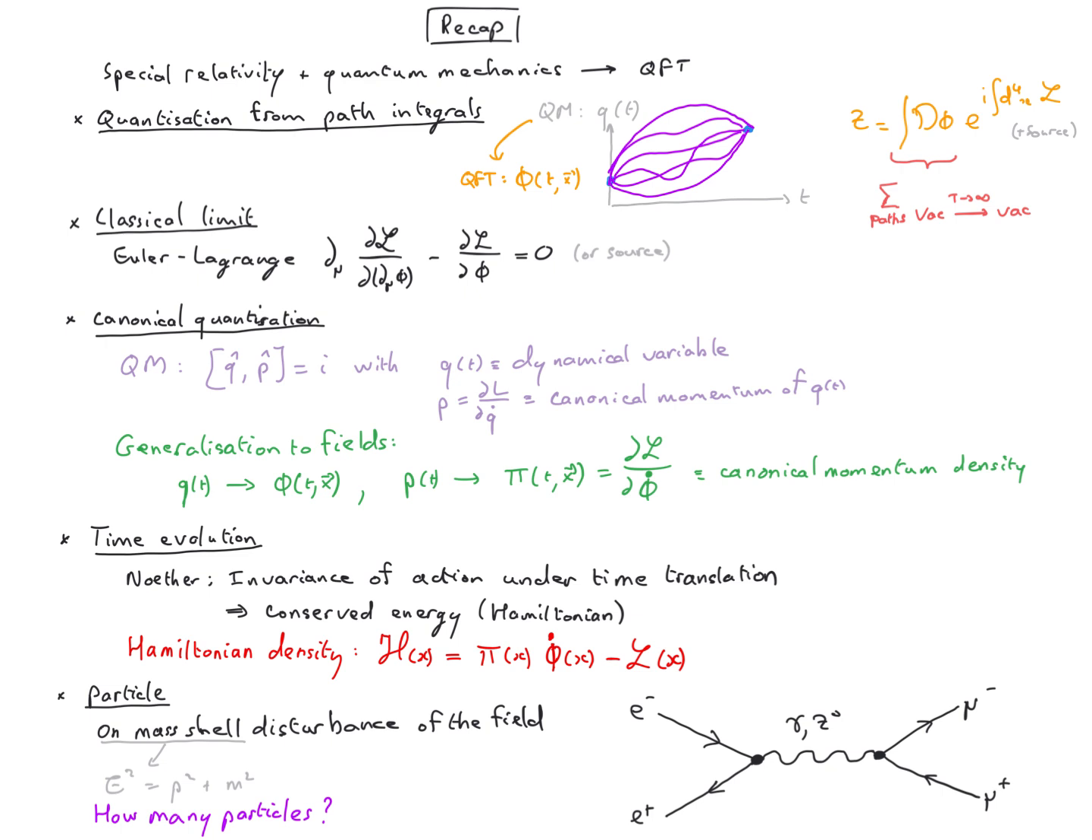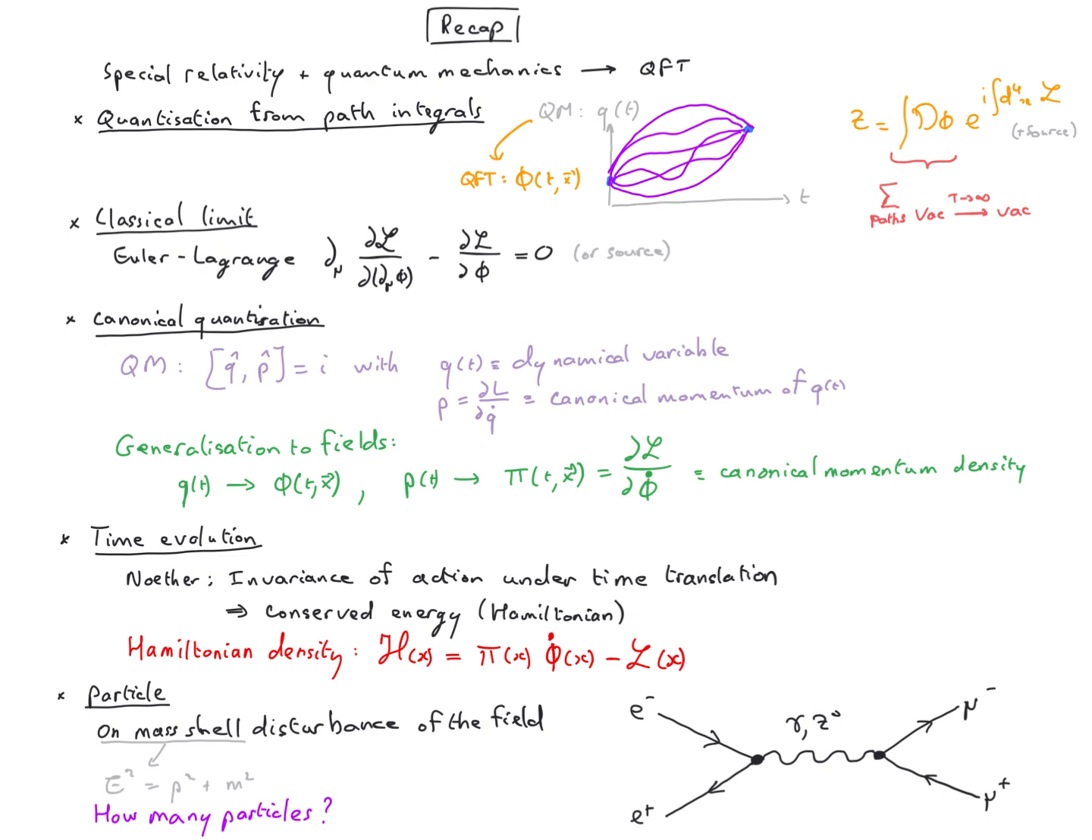So there is something unsatisfactory here, in particular when we want to describe a process like the one we're interested in since the beginning, the collision of an electron with a positron through the exchange of a photon and a Z-naught producing a muon and an anti-muon. We see that here we are interested in only one incoming electron and one incoming positron.